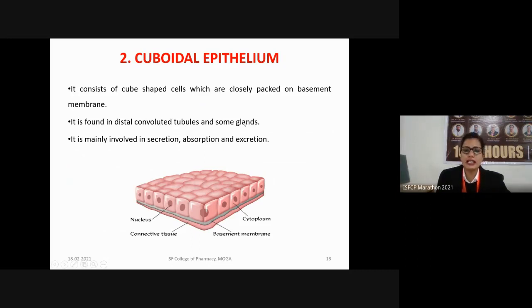Distal convoluted tubules are part of the nephron, mainly involved in the secretion, absorption, as well as excretion of various substances. In the center of the cells there is the nucleus, and beneath these tissues there is a basement membrane.